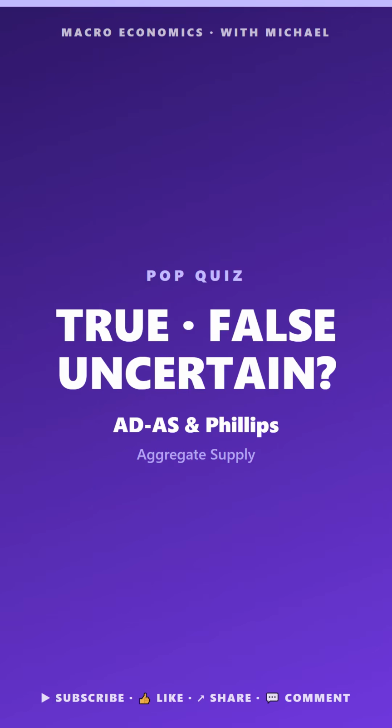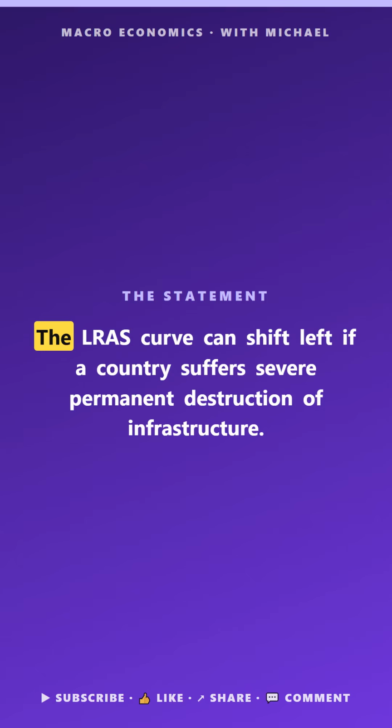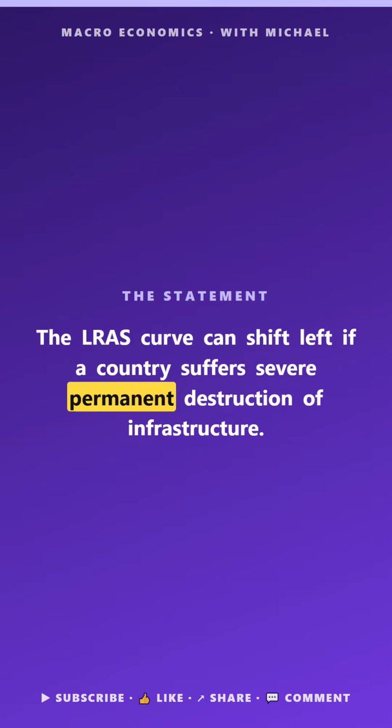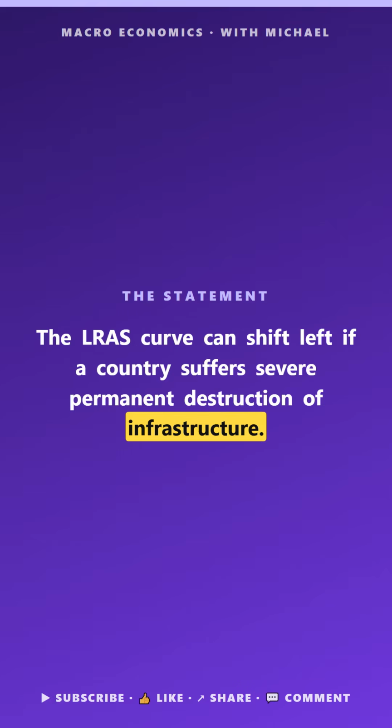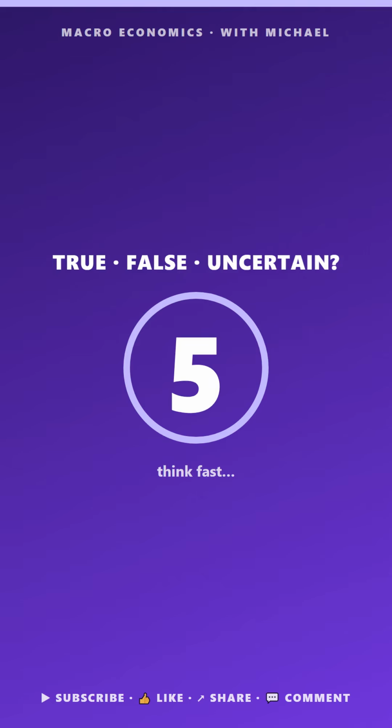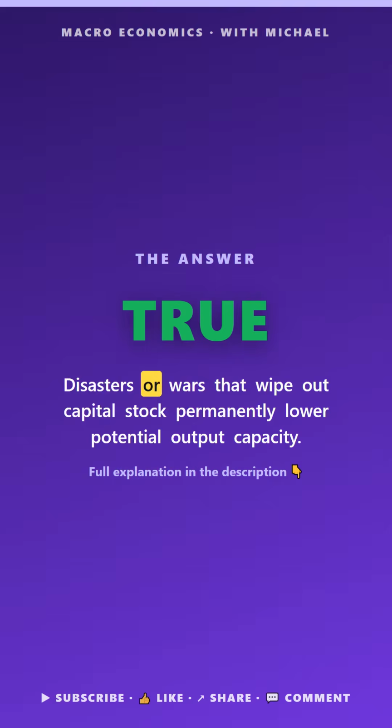Macro pop quiz. ADS and Phillips. True, false, or uncertain. The LRES curve can shift left if a country suffers severe permanent destruction of infrastructure. The answer is true. Disasters or wars that wipe out capital stock permanently lower potential.